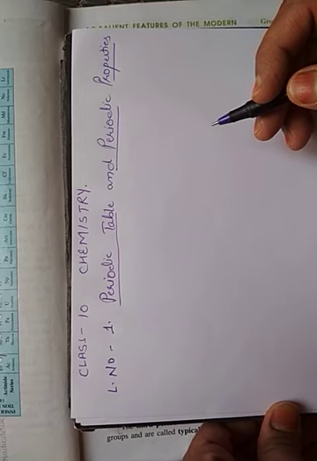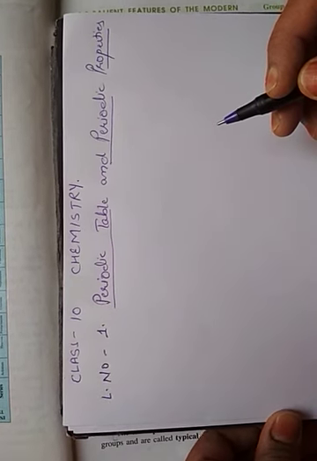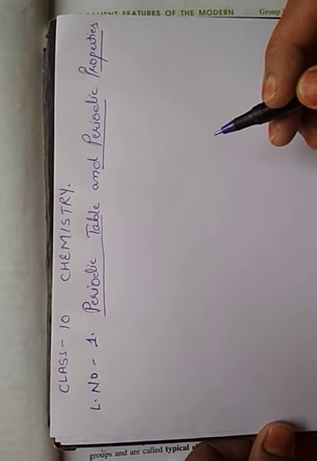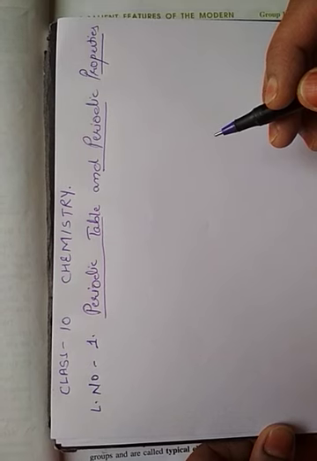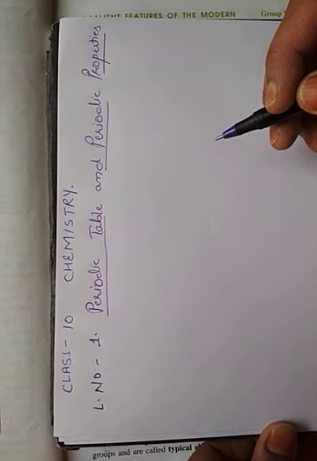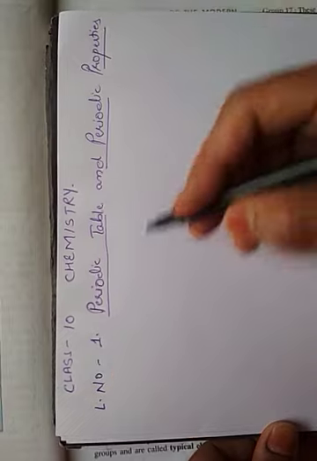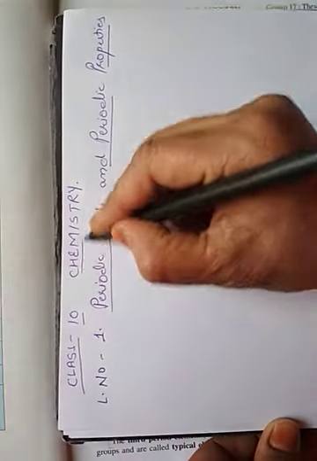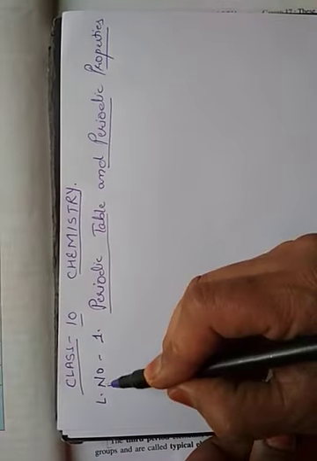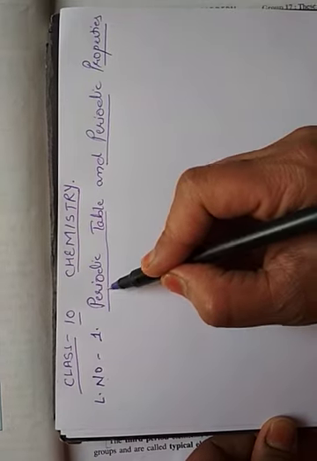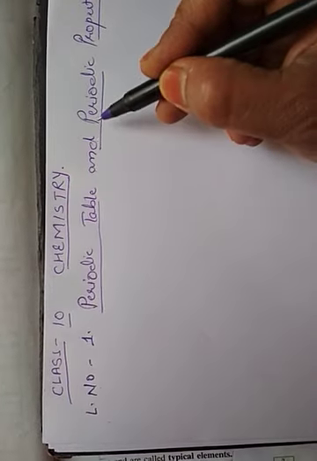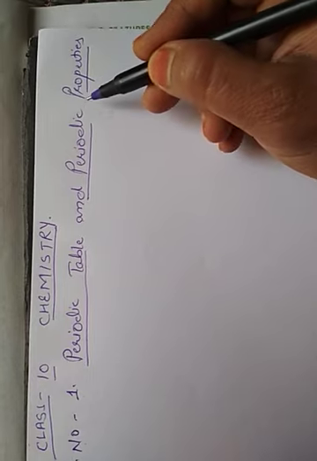As we are already familiar with the present situation, the alternate to cover the course is that we are starting online classes now. For that, let me start the 10th class chemistry chapter. Now we will start lesson number 1. It is periodic table and periodic properties.